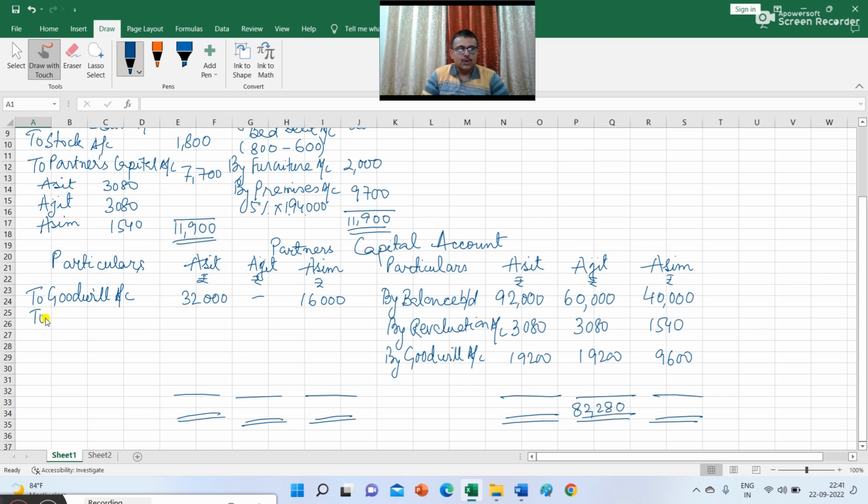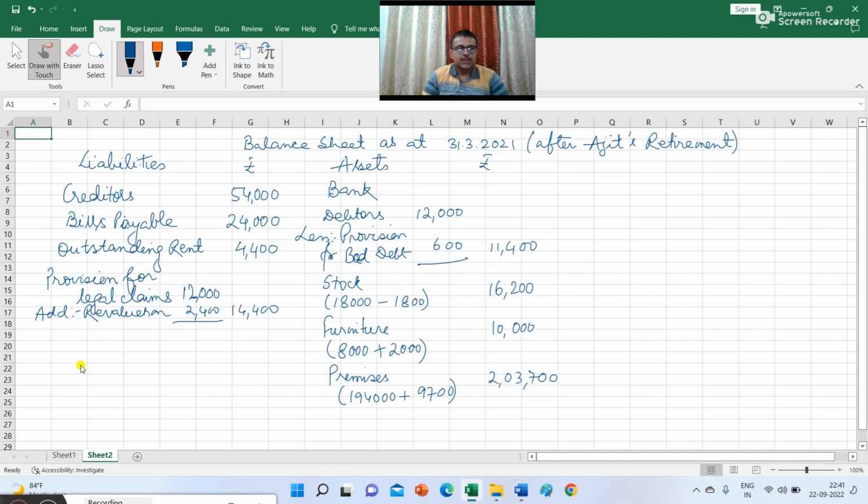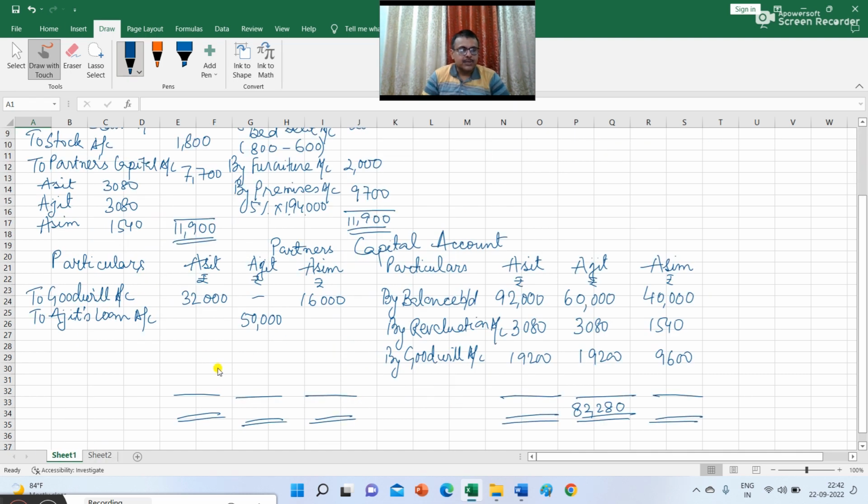So to Ajit's loan account 50,000. So this amount of 50,000 we have to record in the balance sheet. So in the balance sheet I am writing here Ajit's loan 50,000 and the balance 32,280 will be paid. So you have to write here to bank 32,280.